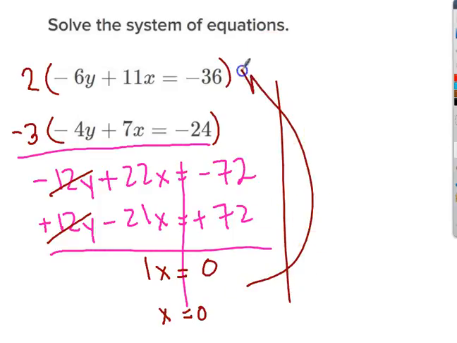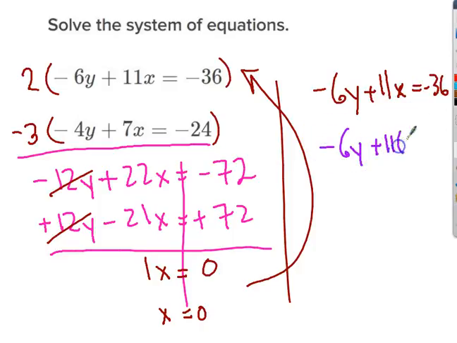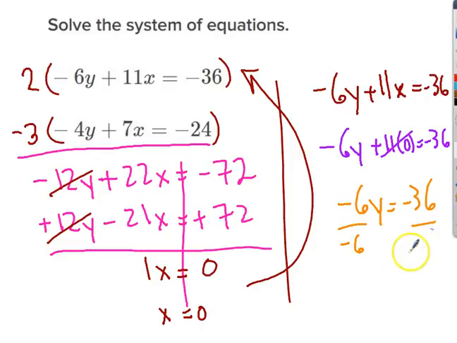I'm going to plug that back into the original equation. Negative 6y plus 11x equals negative 36. But I can replace the x with 0, which means that that just drops away. And using the division property of equality, I get y is equal to positive 6. All right, and that was our review of Chapter 6.